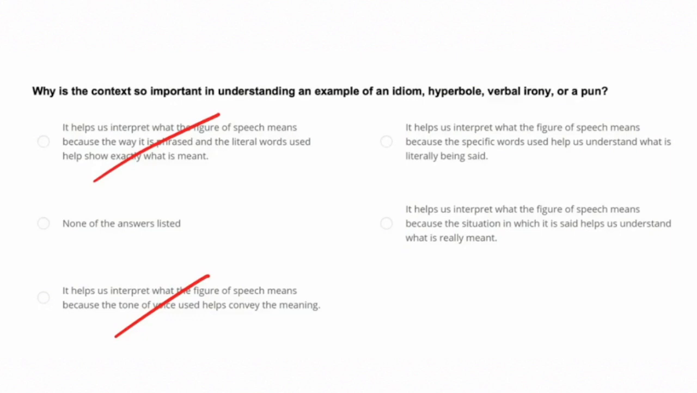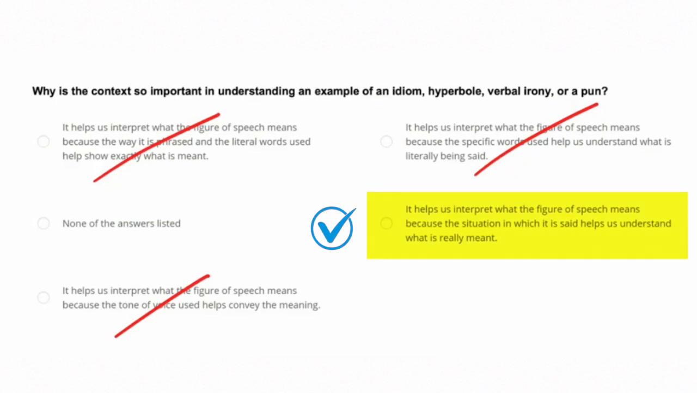This answer references specific words, which are not enough when it comes to figures of speech. So that's incorrect. And our final answer says, it helps us interpret what the figure of speech means because the situation in which it is said helps us understand what is really meant. Yes, this is the correct answer.